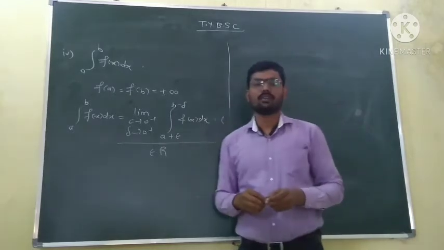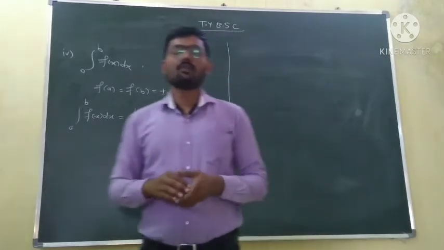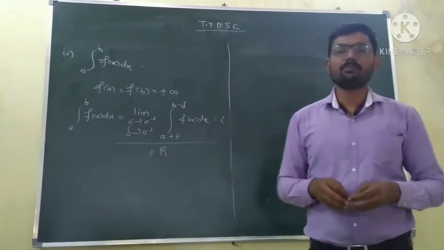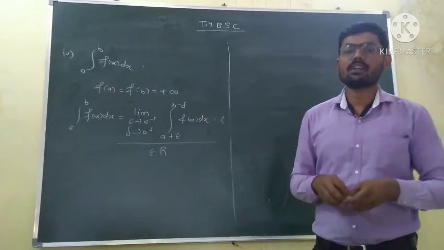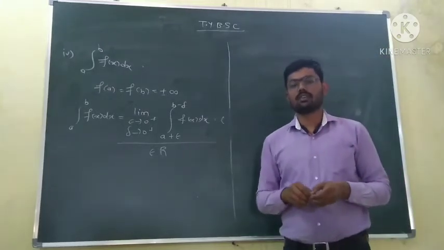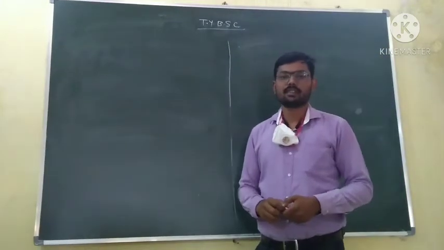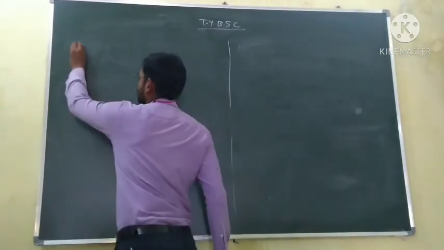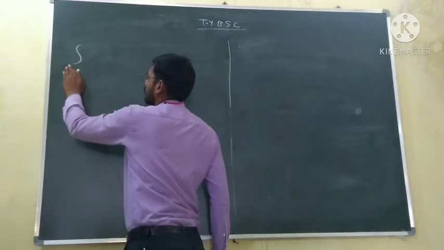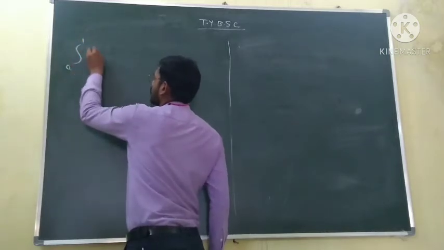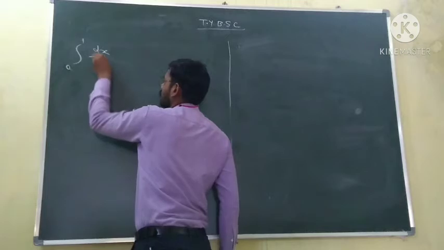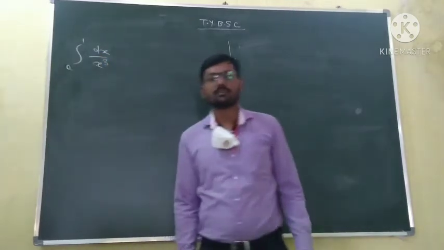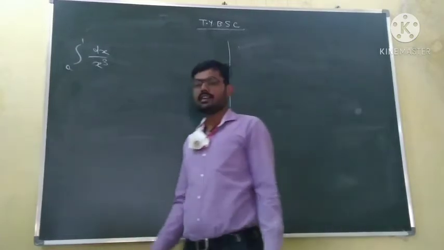Now we will see some examples of improper integrals of type B, and we will check whether the given improper integral is convergent or not. So the first example is to check the convergence of the improper integral dx upon x cube. We can take any example.